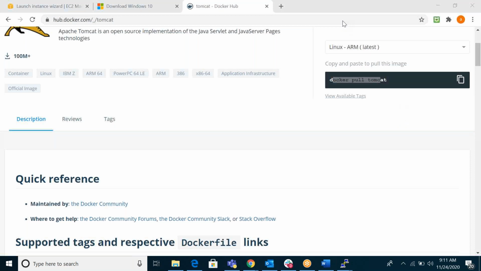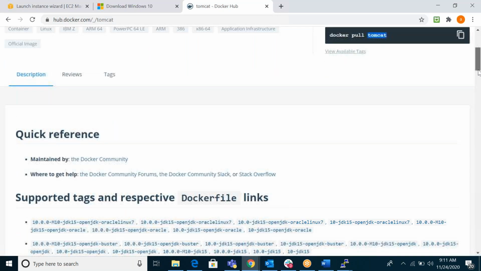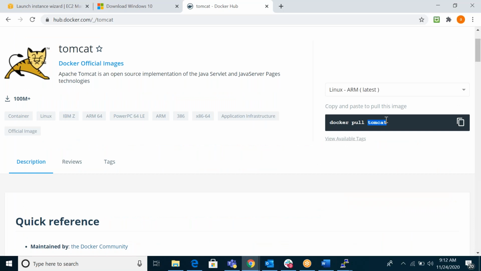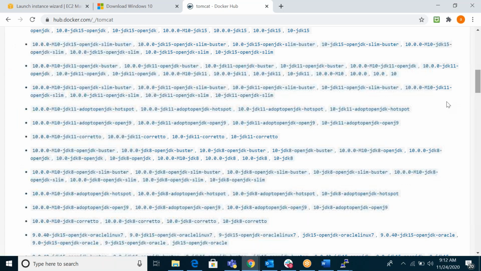If we run this command directly, it will download the latest Tomcat image. Otherwise, if you require any particular version, you can use the tag name. For example, I require 10 JDK 15, then you use tomcat colon that tag name. Or I require 10 JDK 8. These are all the different versions, different tags.